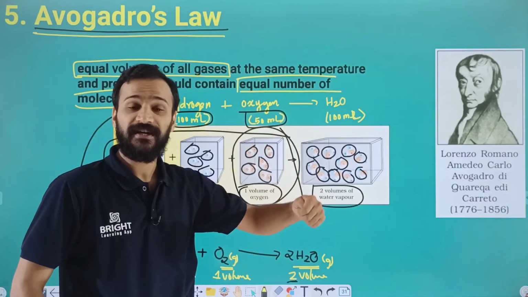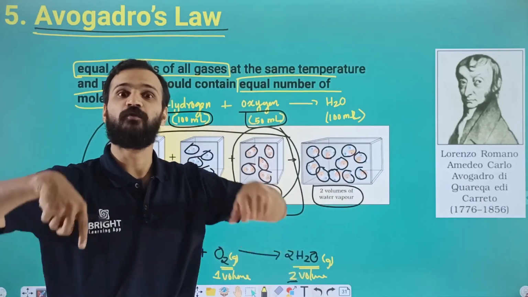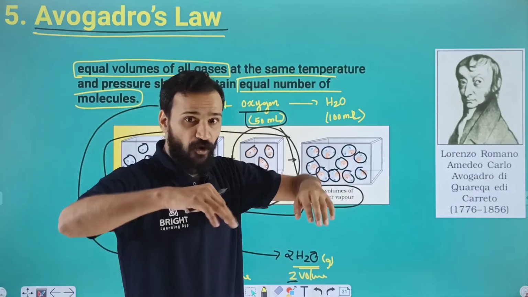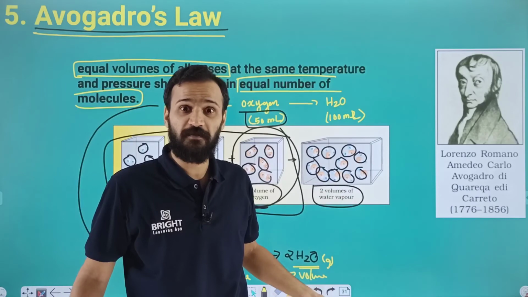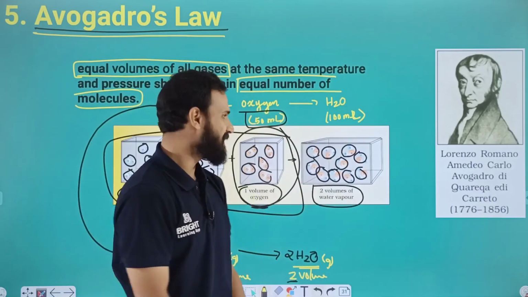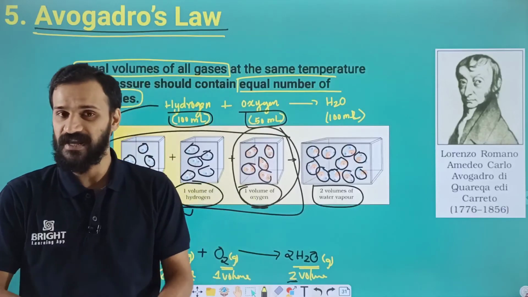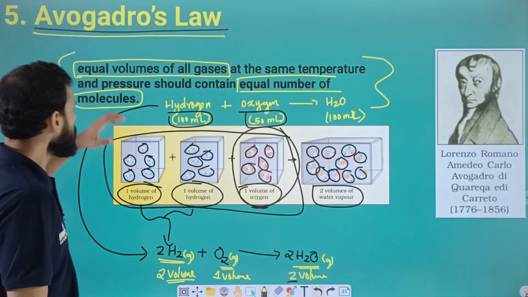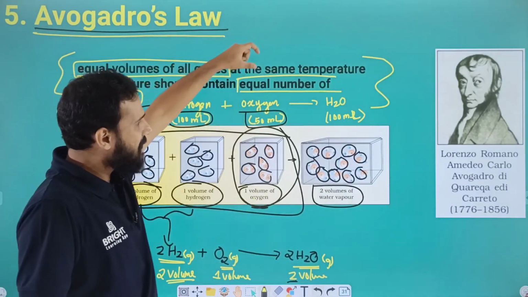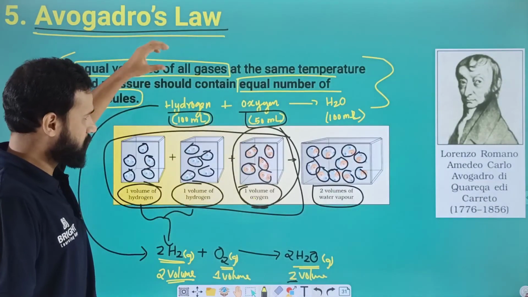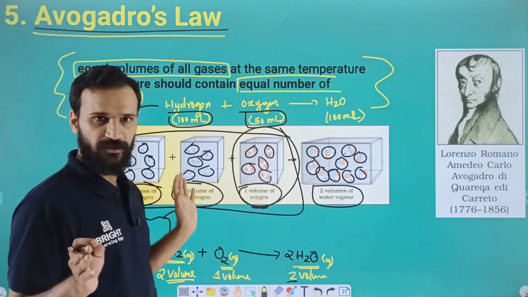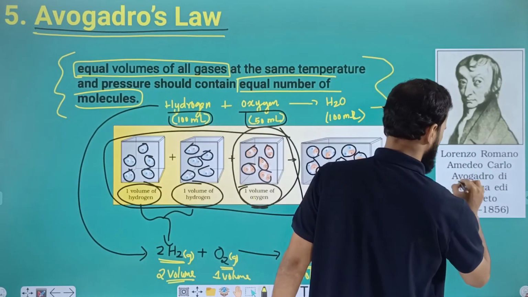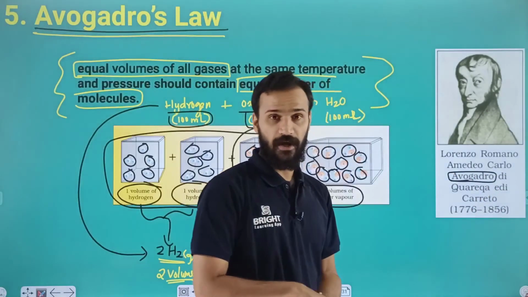If you take the product, we have 10 molecules. Why? Because the volume is doubled. Here we have 1, 1, 1, but here we have 2 volumes, isn't it? So the volume is doubled. What will happen to the number of molecules present in that volume? That also will double, isn't it? So that is why here we have 10 molecules. This is the definition, and you have to remember this, very important. Equal volumes of all gases at the same temperature and pressure contain an equal number of molecules. It was proposed by Amedeo Carlo Avogadro, or simply remember the name Avogadro.